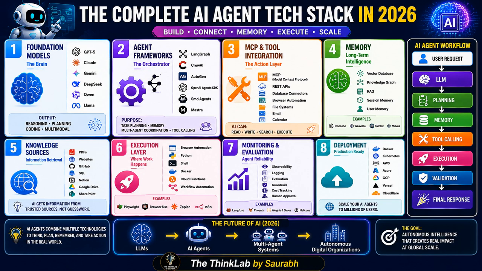Now we are coming to the conclusion part. Let's quickly review all these things. A complete AI agent needs a foundation model. It also requires agent frameworks, tool integration, memory, knowledge source, and an execution layer, right? After that, it requires monitoring and cloud deployment, right? Together, these technologies create an intelligent system that can think, plan, remember, and take particular actions. The future of AI is moving from LLM to AI agent to multi-agent system, and finally autonomous digital organization.